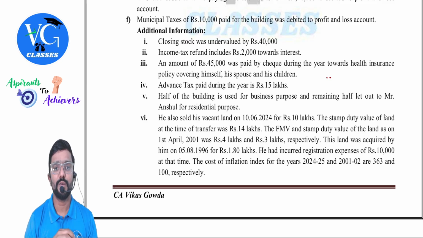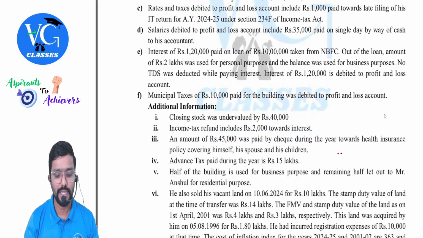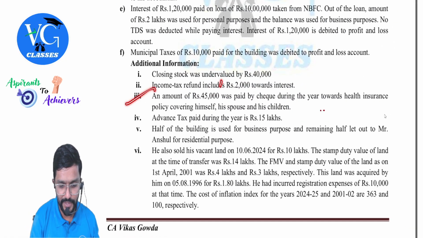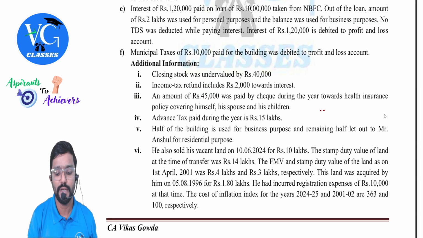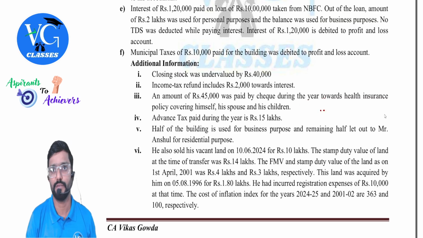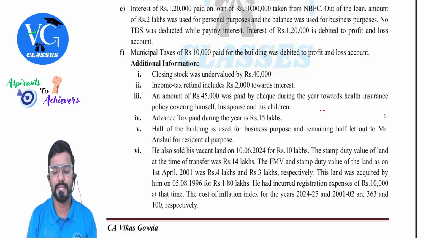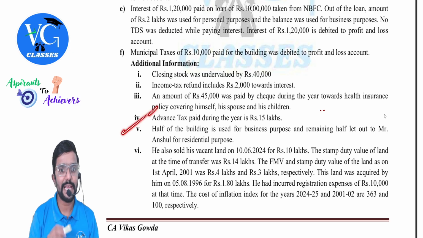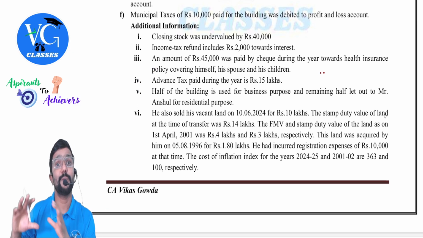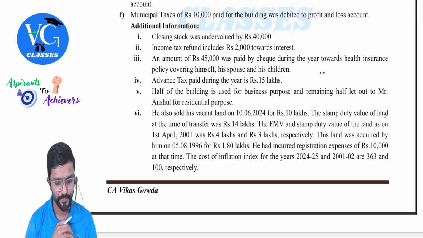An amount of 45,000 was paid by cheque during the year towards a health insurance policy covering himself, his spouse, and his children. What is the age? Does age matter? Okay, not given. Less than 60. How much has he paid? 45,000. Restricted to 25,000 deduction under section 80D. Correct. Maximum how much? 25,000. If the assessee or any person is a senior citizen, then maximum 50,000. Advance tax paid during the year 15 lakh. From your final tax liability, you will reduce. Not in income, from your final tax liability.